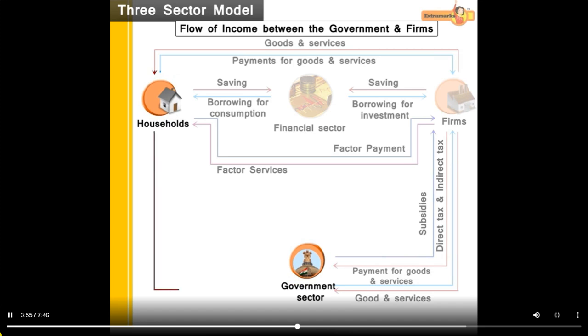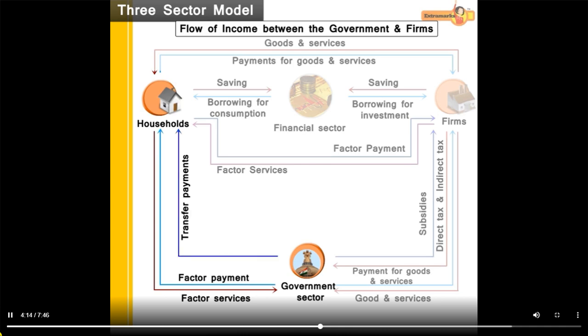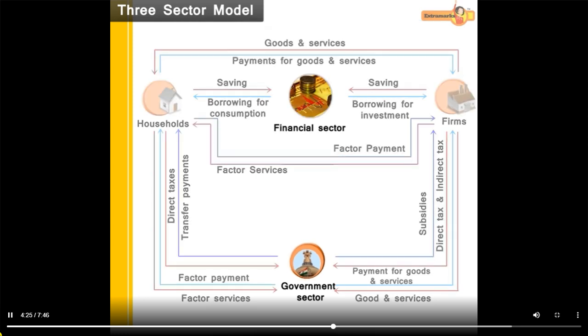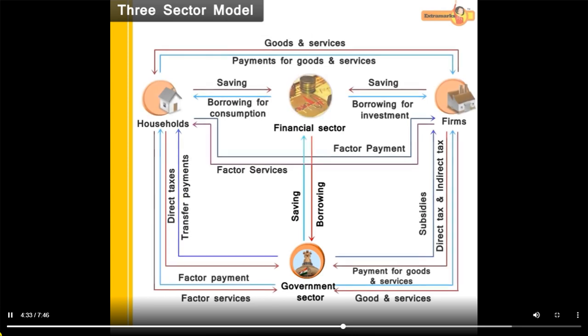We can see that households provide factors of production to the government sector, which is a real flow. The government sector in return pays for the services received from the household sector, which is a money flow. At the same time, government makes transfer payments in form of pension, allowances, etc. to households, and households pay taxes to the government. The government also puts its savings in the financial institutions, which is a part of the financial market, and in return, government can borrow loans from them.